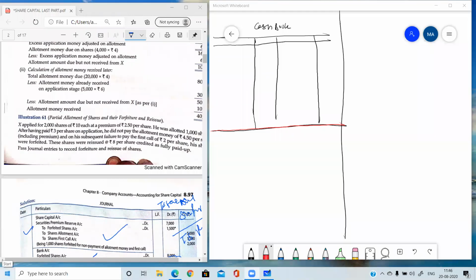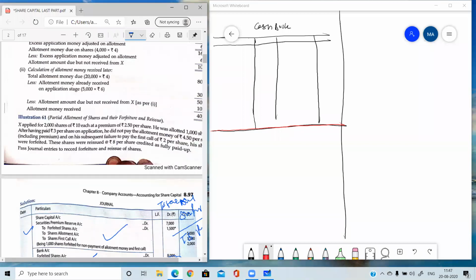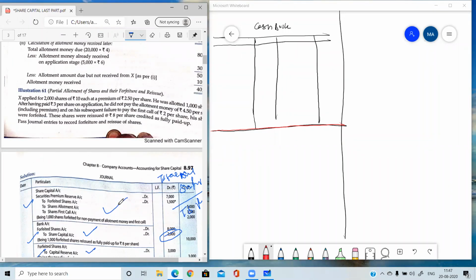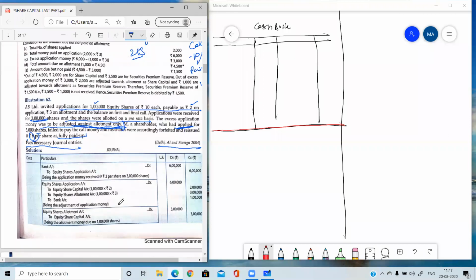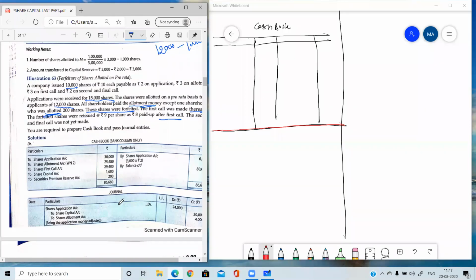Yes. Question number 63. Forfeiture of shares allotted on pro rata. Understand this question very carefully, because in this question everything is there. Pro rata is there, pro rata table is there, cash book is there, reissue, forfeiture, everything is there.